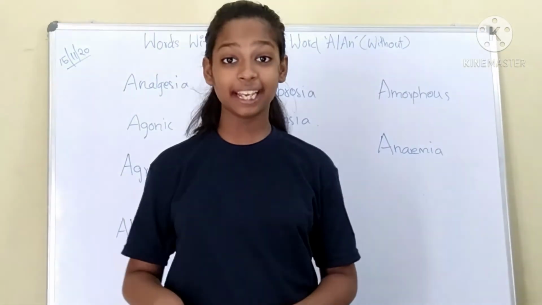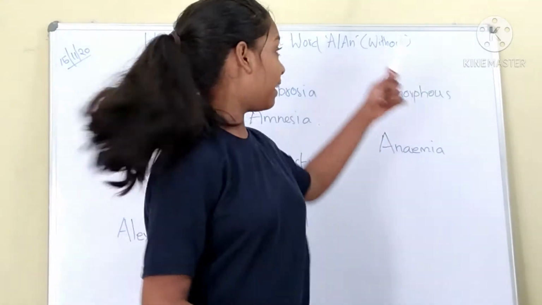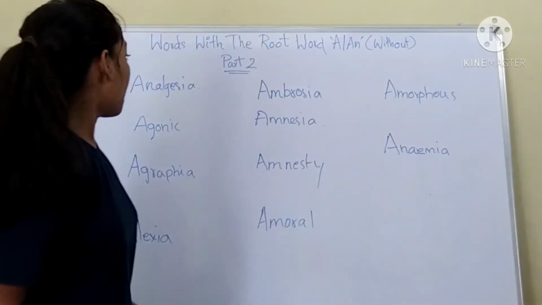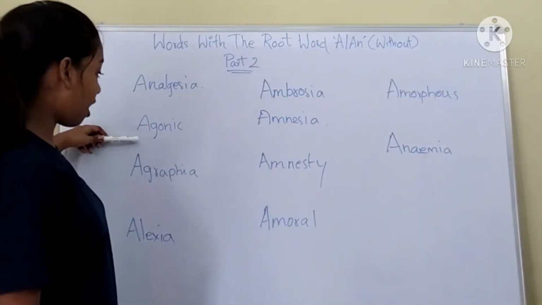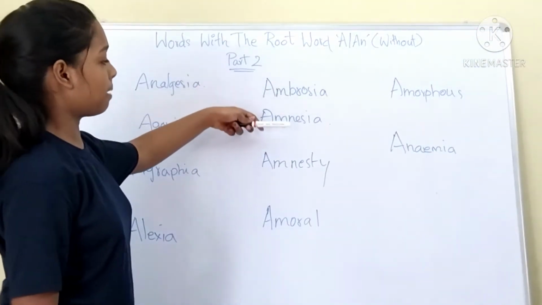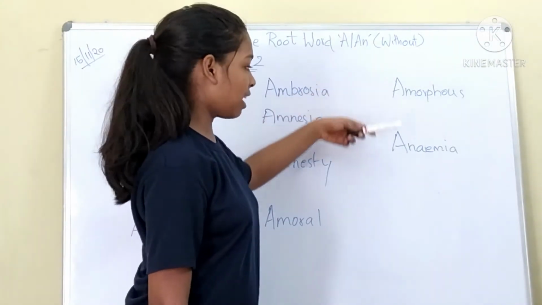Today in this video we are going to see part 2 of the root word a or an, which means without. The words for today are analgesia, agonic, agraphia, alexia, ambrosia, amnesia, amnesty, amoral, amorphous, anemia.